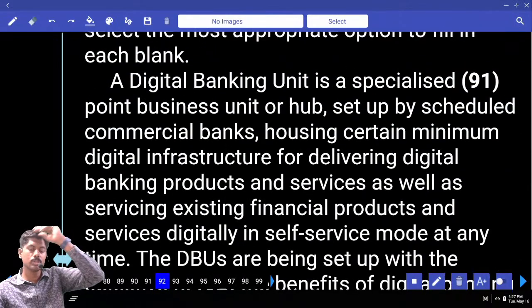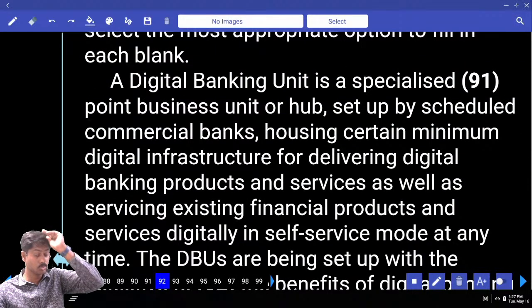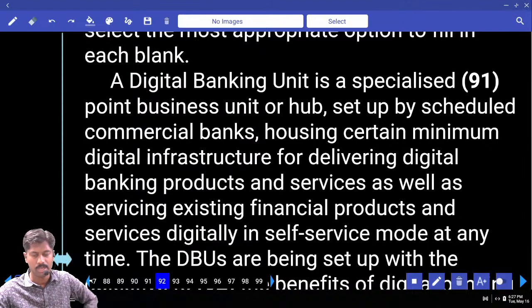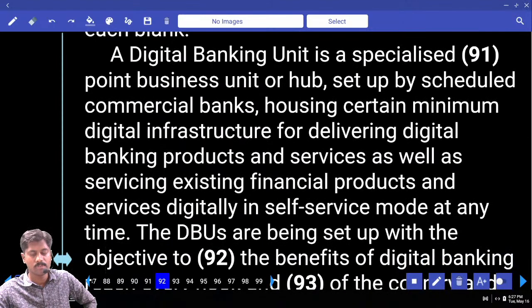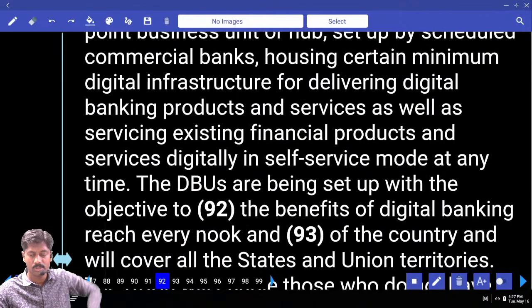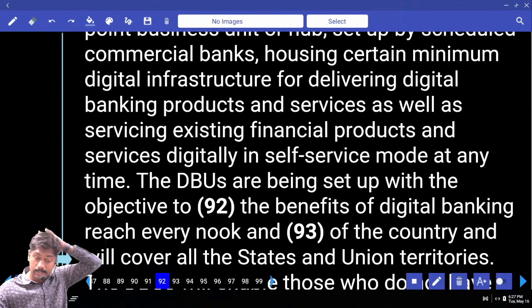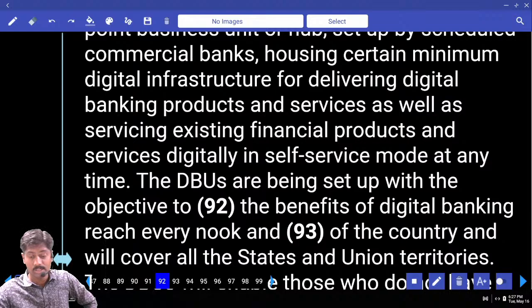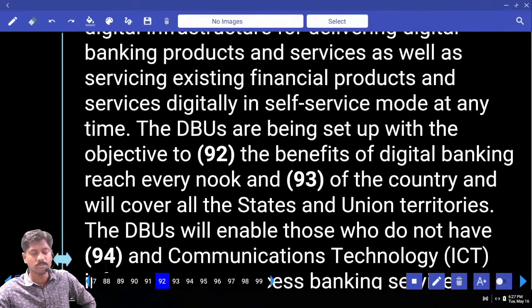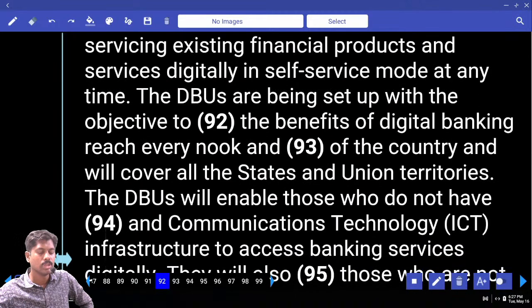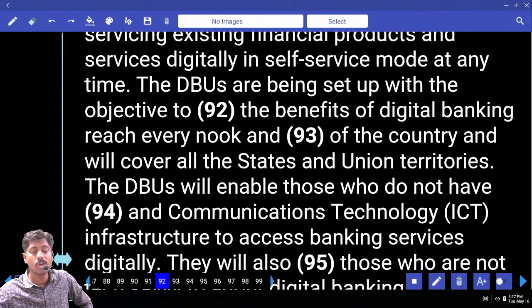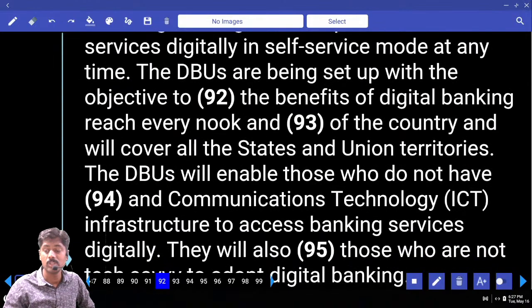A digital banking unit is a specialized fixed point business unit or hub set up by scheduled commercial banks, housing certain minimum digital infrastructure for delivering digital banking products and services, as well as servicing existing financial products and services digitally in self-service mode at any time, like cash deposit machine or this passbook printing machine. The DBUs are being set up with the objective to dash the benefits of digital banking.